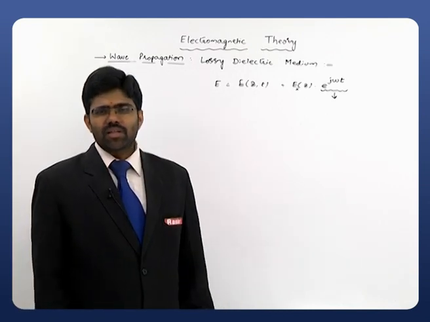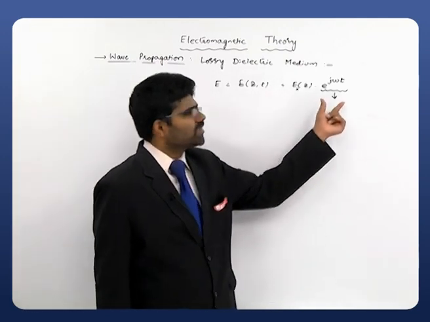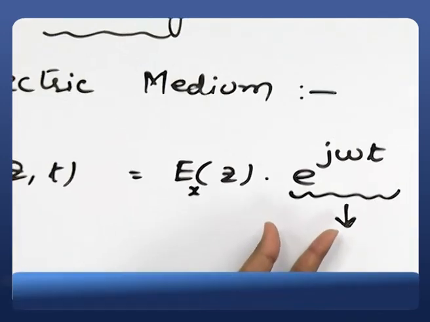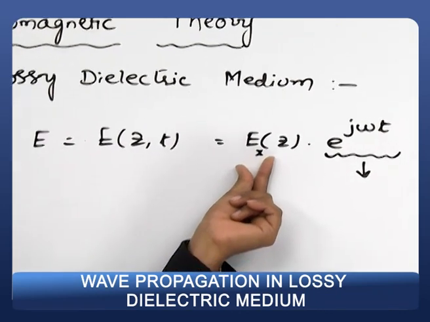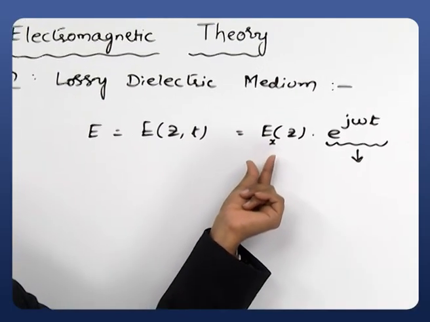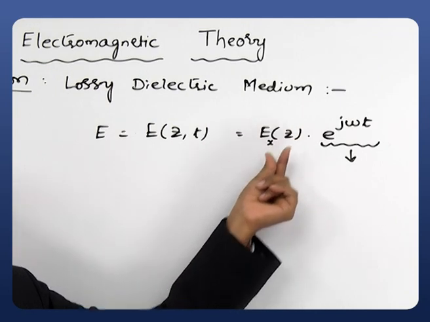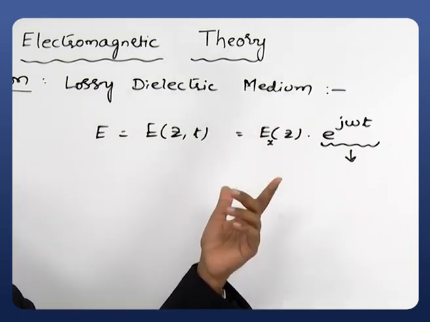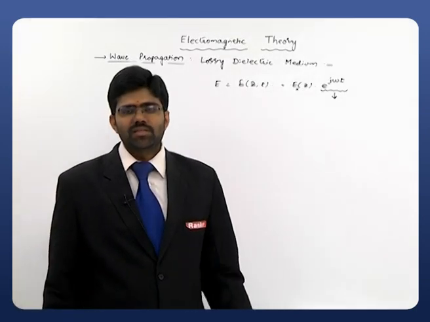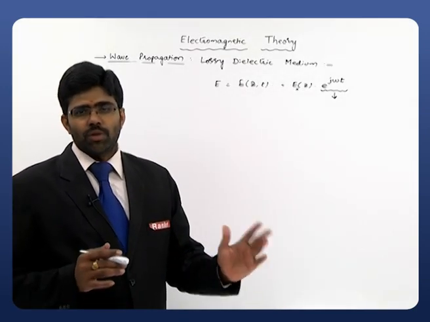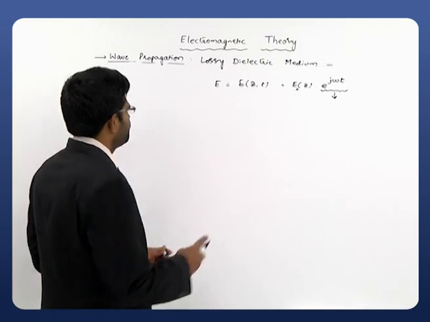So for our mathematical convenience, we are suppressing this time variation, e power j omega t, and for our understanding I have added a suffix x here, meaning the electric field is in x direction and it is propagating in z direction. What we are supposed to get is this Ex of z, that is the main motto.